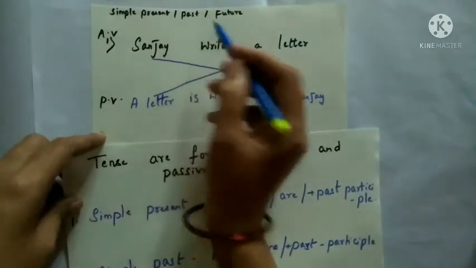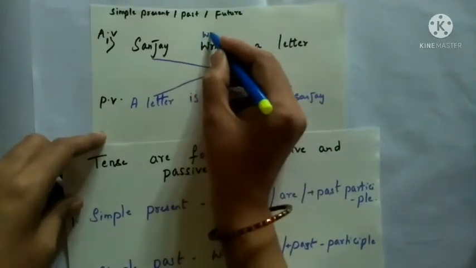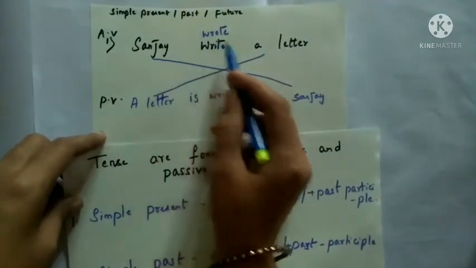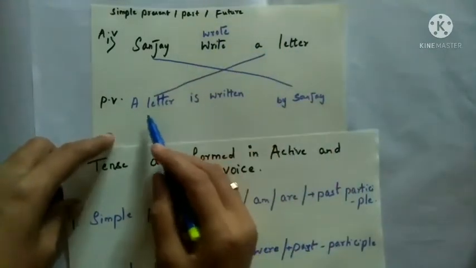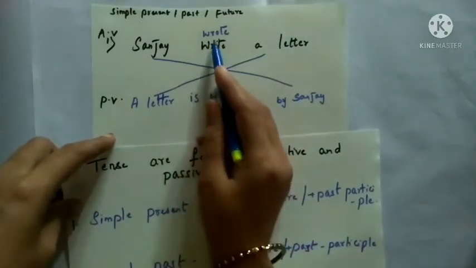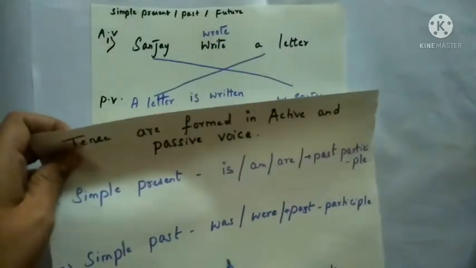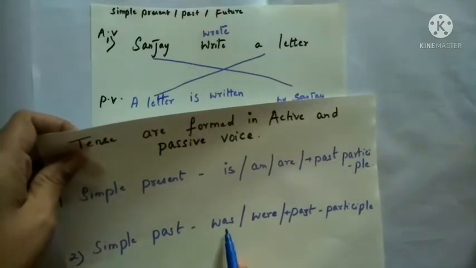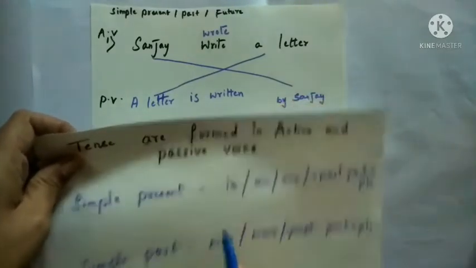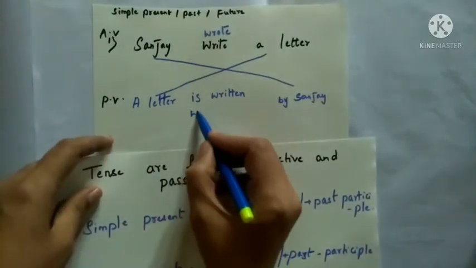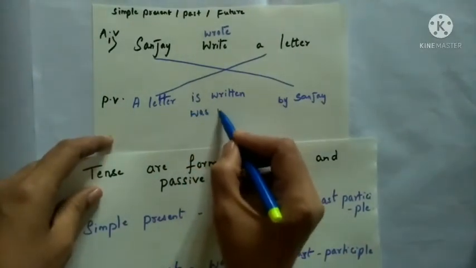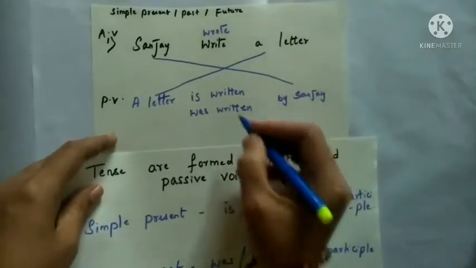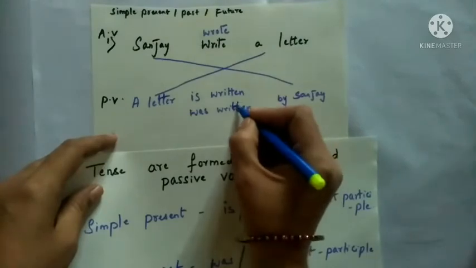Now the same thing if we write in simple past tense, the question will be like this: Sanjay wrote a letter. What will be your answer? The same thing. A letter, for wrote we will have to take a singular. Here in simple past tense we will use the helping verb was. A letter was written by Sanjay.